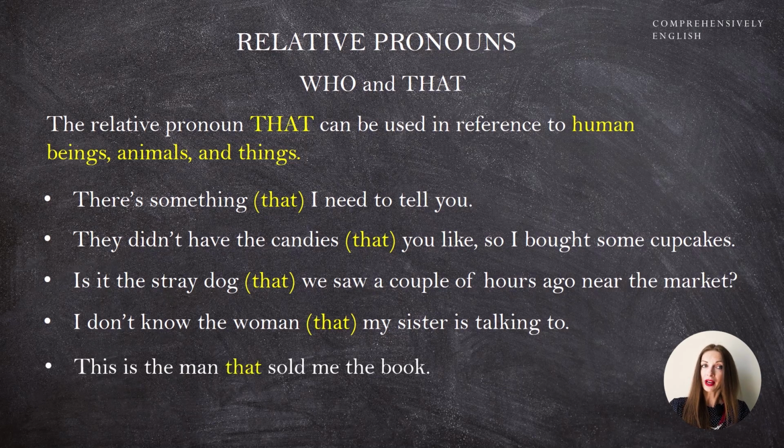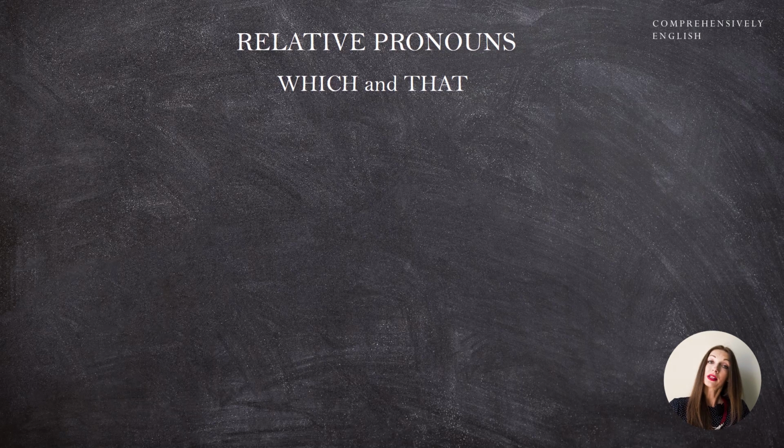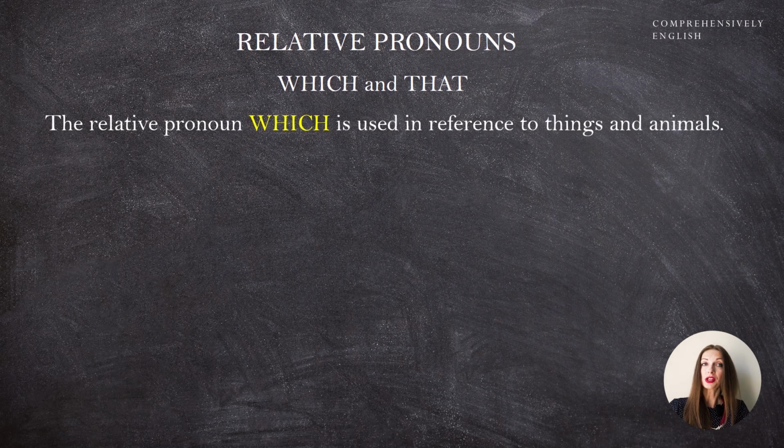This is the man that sold me the book. You can also say this is the man who sold me the book. And neither who nor that can be omitted in this case, because the sentence will be ruined. Let's try. This is the man sold me the book. It doesn't work.